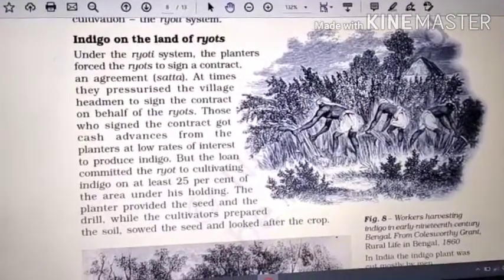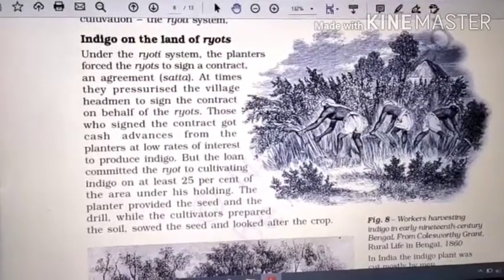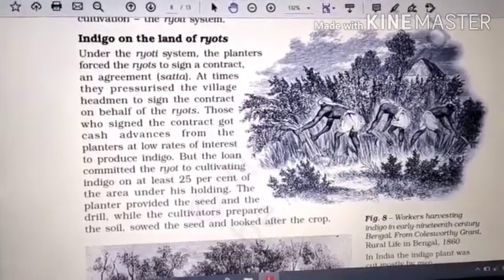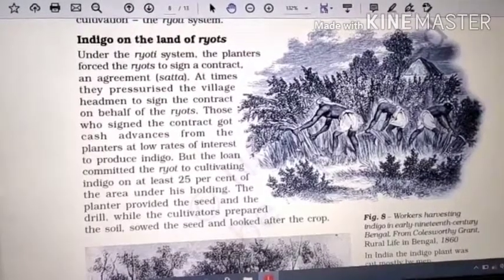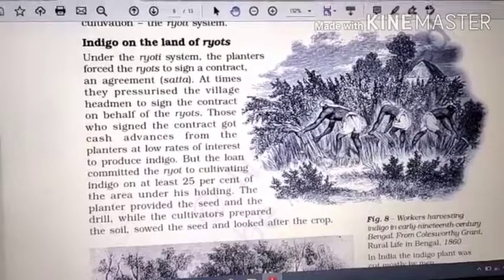Now, after the cultivation of indigo, why did the land become unfit for the growth of rice? What was the reason behind it? The reason was that indigo was a crop which needed a lot of nutrients to grow.